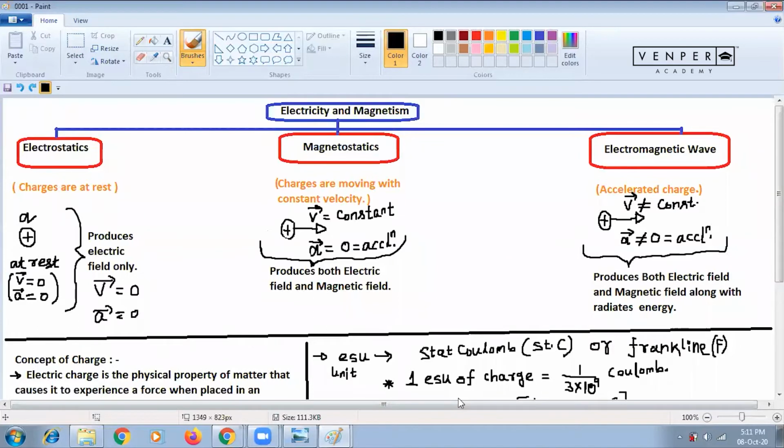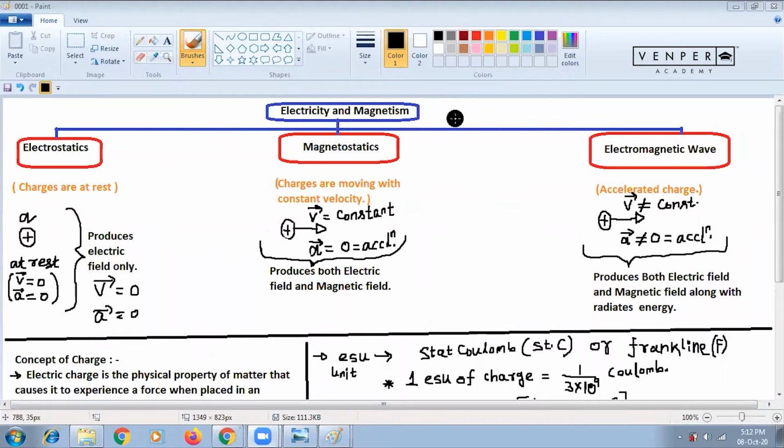If anyone is having any doubt, ask. This is a normal thing, just for an idea I'm telling. And from here you can also get some MCQ. When a charge is moving with constant velocity, then it produces what? A: only electric field, B: only magnetic field, C: both electric field and magnetic field, D: none of the above. That type of question they can ask. So please write this, the normal thing.